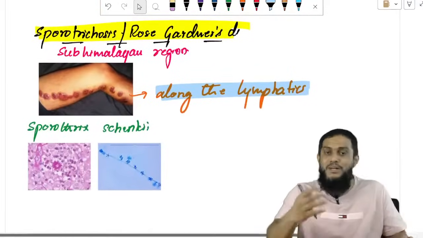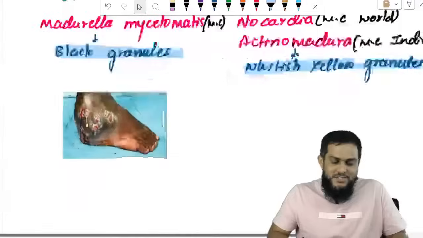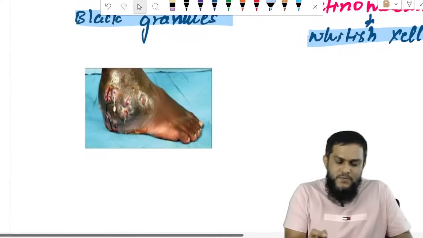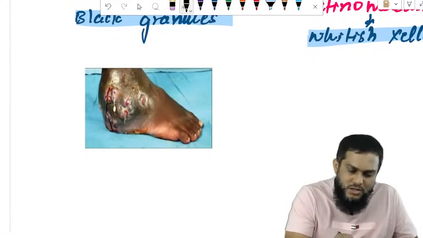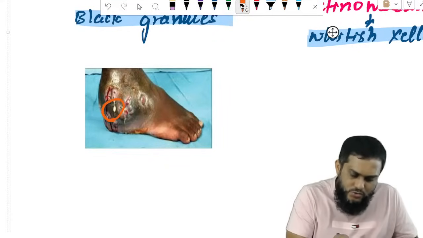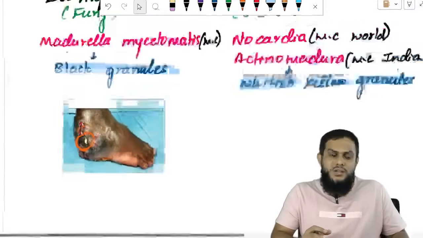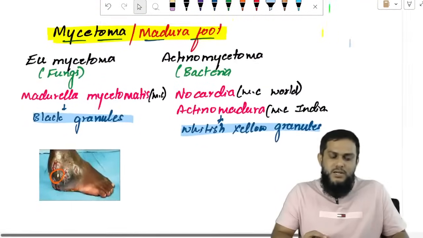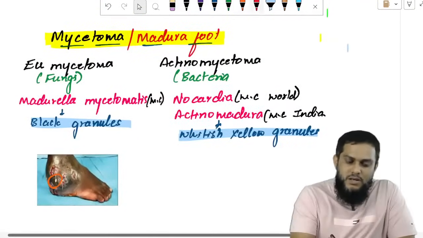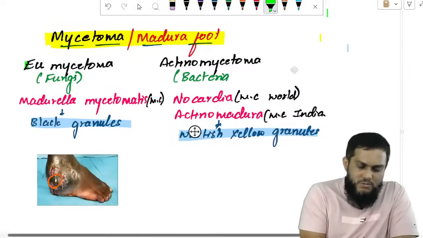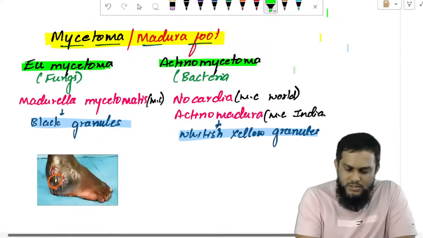Okay, now lab diagnostically how to identify. This is the foot, where you see subcutaneous nodules, and in the subcutaneous nodules you are seeing discharging granules. Remember, mycetoma is a disease caused by fungi and also bacteria.